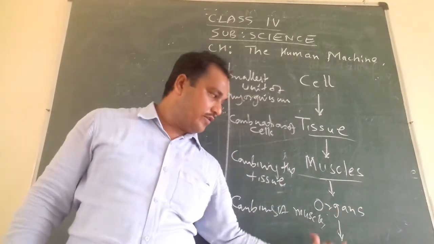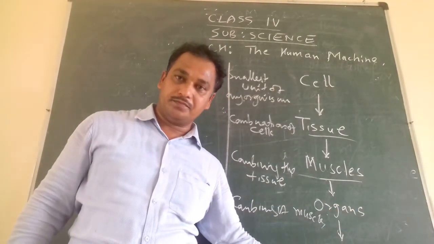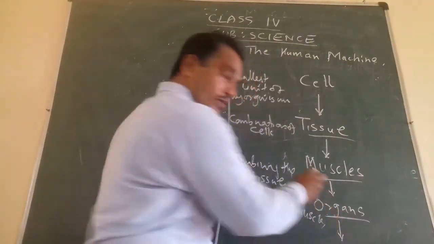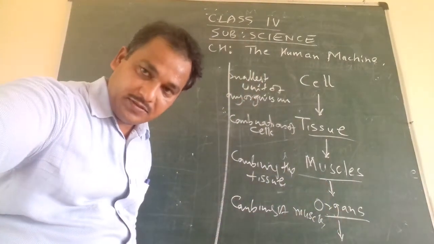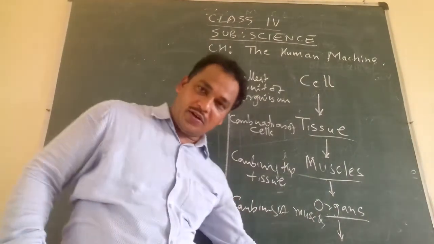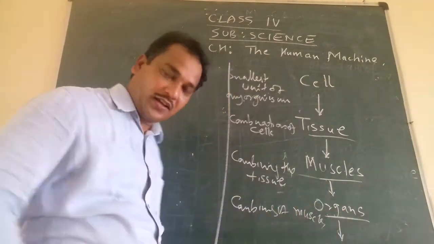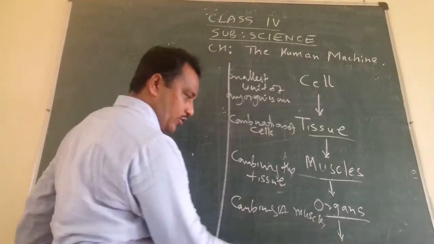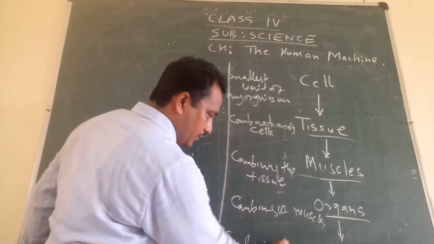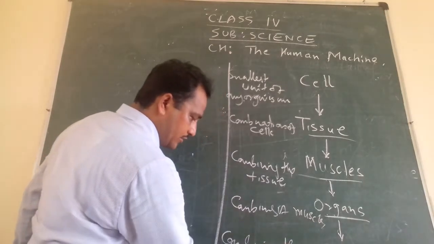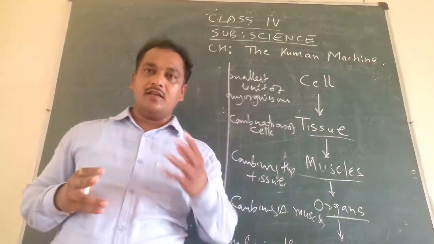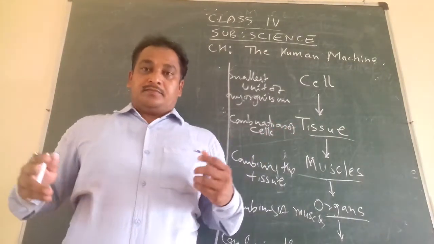Similarly, organs will combine to form what? Organs will combine to form a system. Can you name the systems? What are there in our body after combining the organs? A lot of organs combine together to form a system, like the respiratory system.